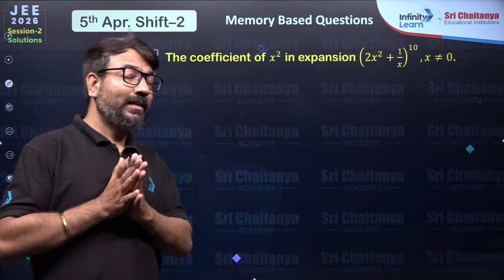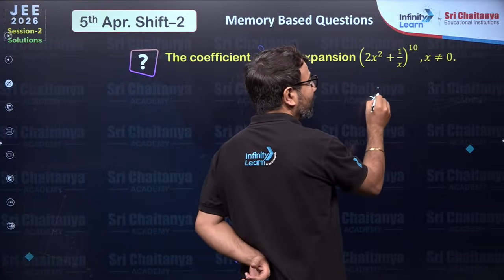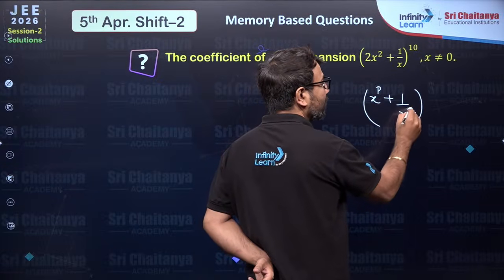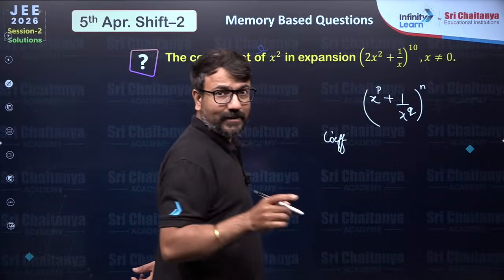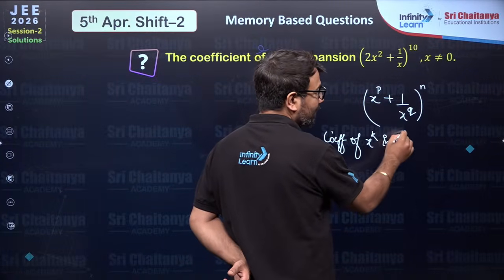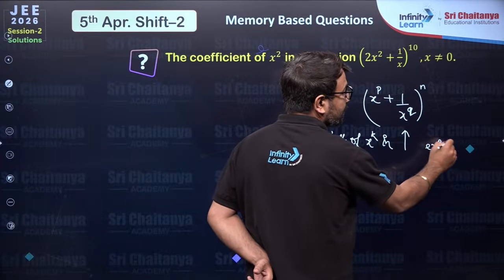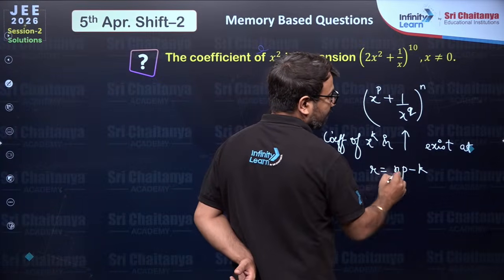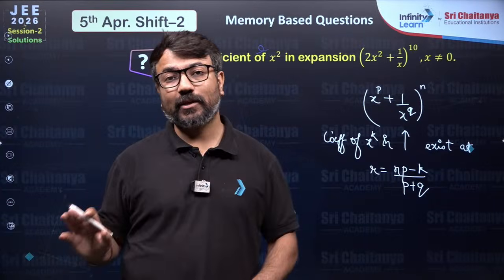So how will you find that? There exists a shortcut for that. Let's say here x raised to the power p is given, and here x raised to the power q is given, and here you have n. The concept I want to deliver to you is, whenever you have to find the coefficient of x raised to the power k in the above expression, it exists at r equals (np minus k) over (p plus q).